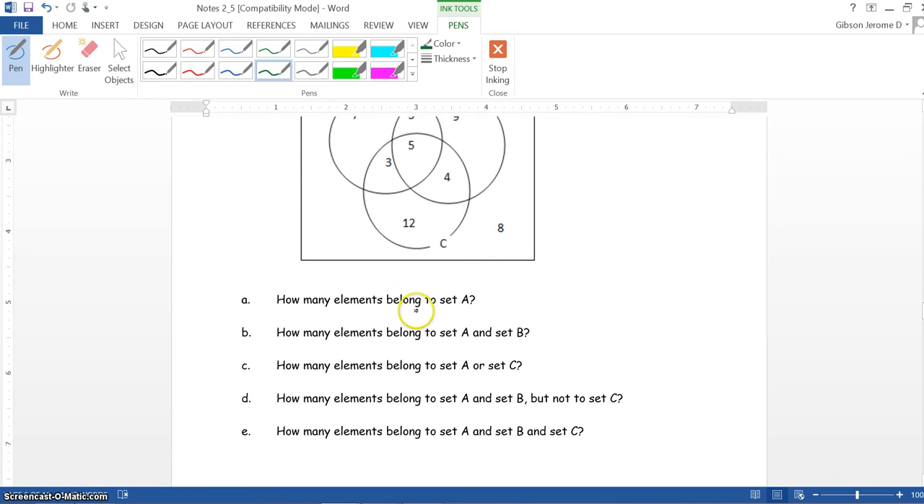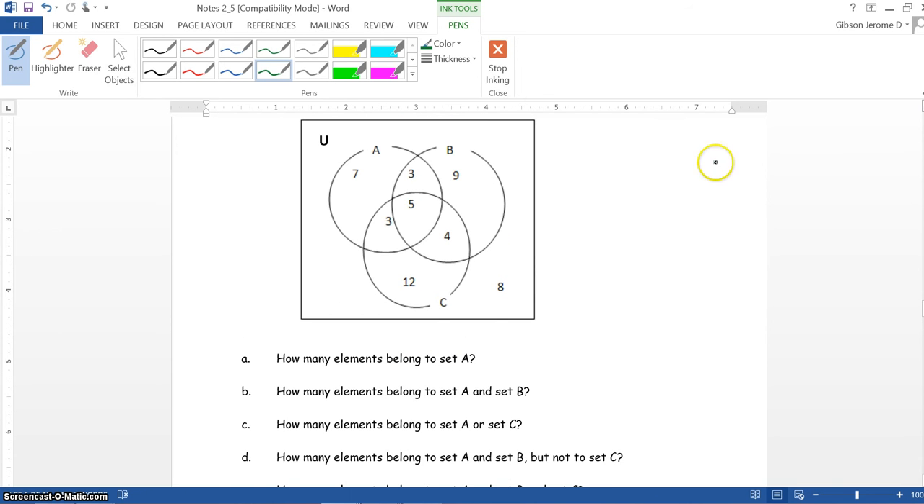We have how many elements belong to set A? Okay, we go here to set A. All of these elements belong to set A. So we have 10, we have 18. It says how many elements belong to set A and set B. So we will count all of these elements that are in A and B. So it says set A and set B. So it'll be 3 and 5, which is 8.